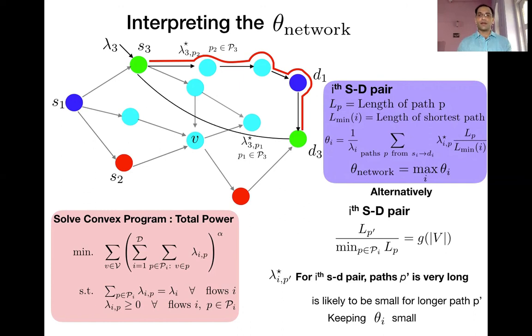While if the network is unbalanced, the properties of the convex program are going to make sure that the amount of traffic going over a longer path is small, keeping theta i small, and equivalently keeping theta network small. So these are basically what we are able to show for the stochastic case.